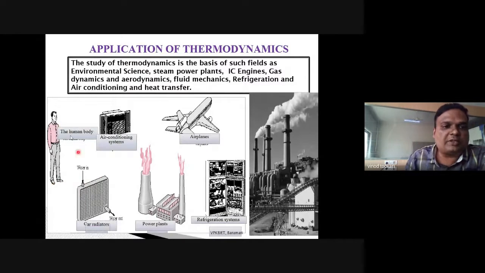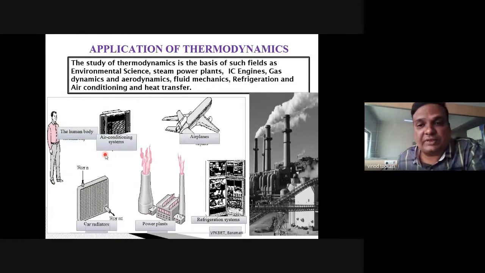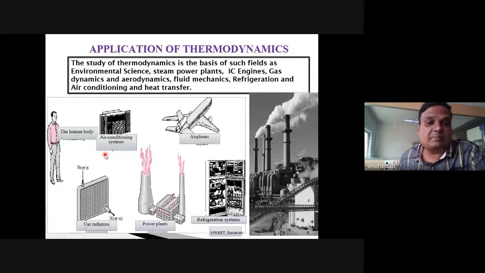Now see, this is our human body. There are some places in the desert where the outside temperature is 48 or 50 degrees Celsius, and there are some places where the temperatures are extremely low, negative.